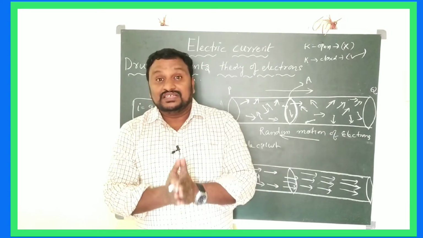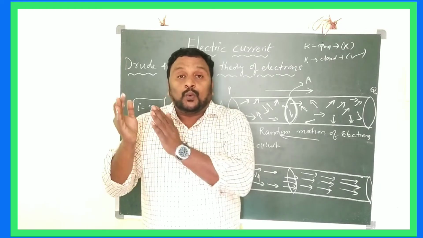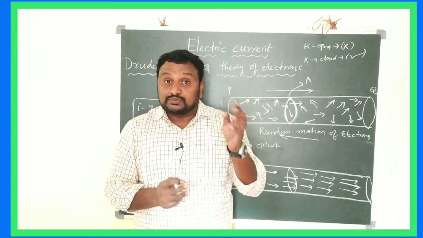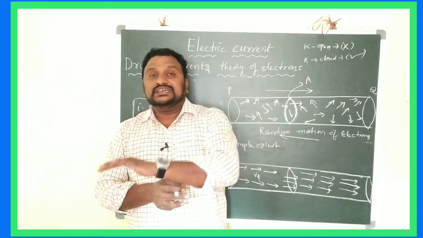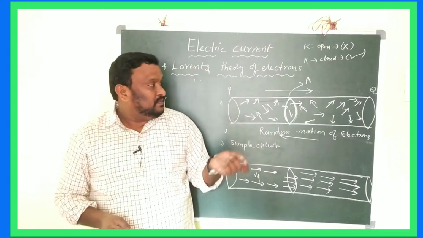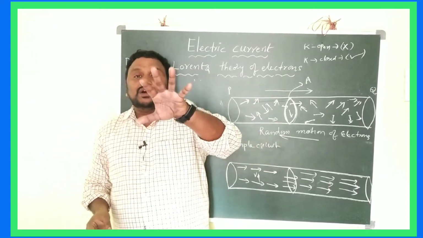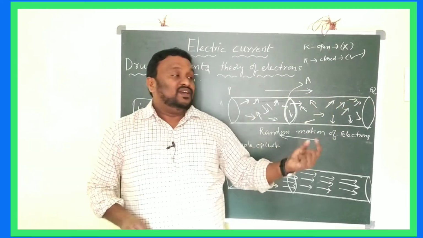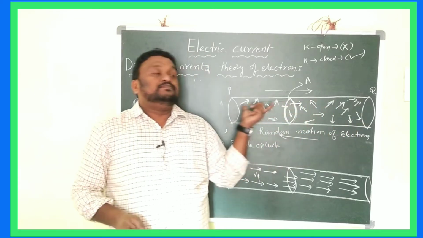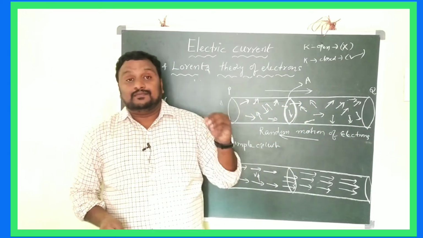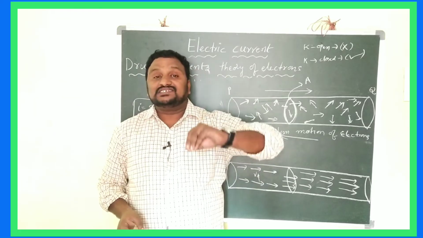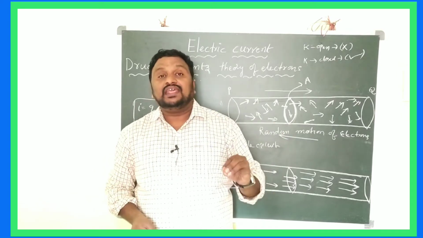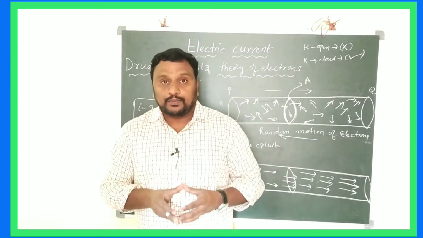And the second thing is, if we consider one particular cross-section area of that conductor, the electrons moving from one end of the conductor to the other end should be the same as in the opposite direction. For example, say 5 electrons are moving from P to Q. Simultaneously 5 more electrons are moving from Q to P. Then the resultant velocity of all the electrons passing through that particular area should be 0.